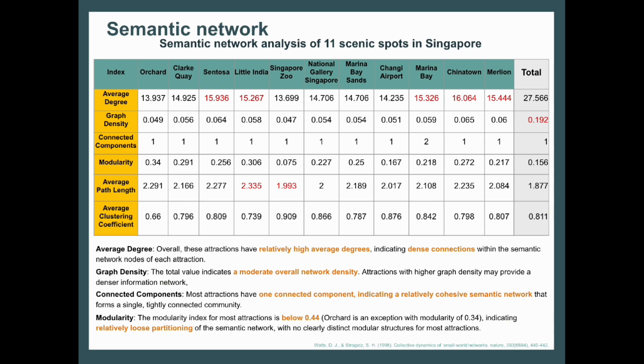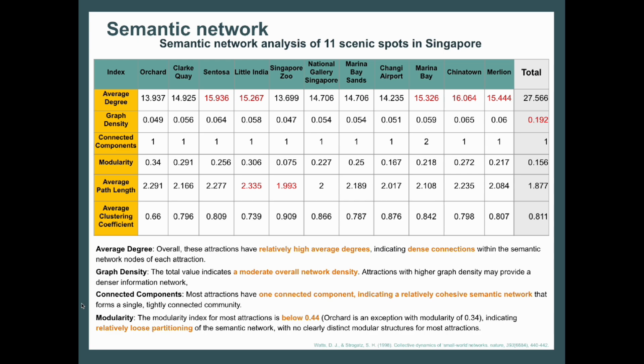Next, we look at connected components. We observe that most attractions have one connected component, indicating a relatively cohesive semantic network that forms a single tightly connected community. The only exception that we realized was Marina Bay Sands, which has two connected components, suggesting that the semantic network around Marina Bay Sands might consist of different topics or fragmented discussions.